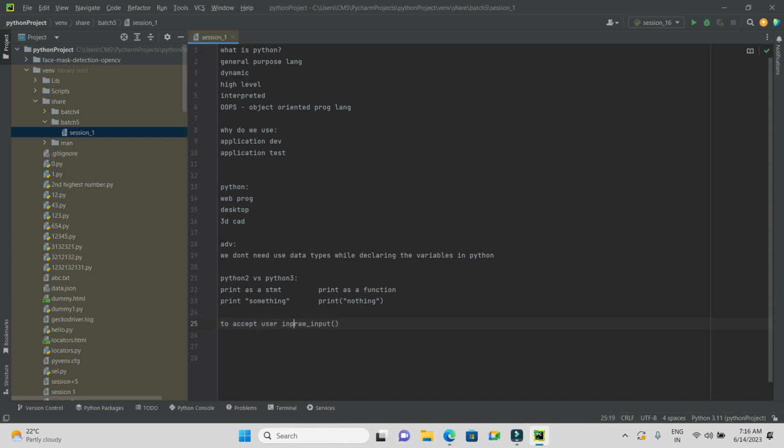We use raw input in Python 2, but in Python 3 we use input directly.